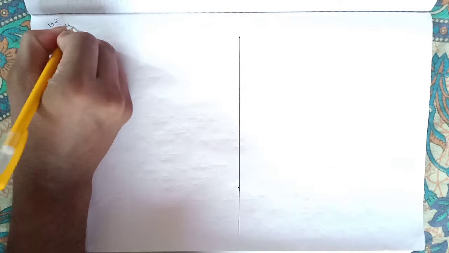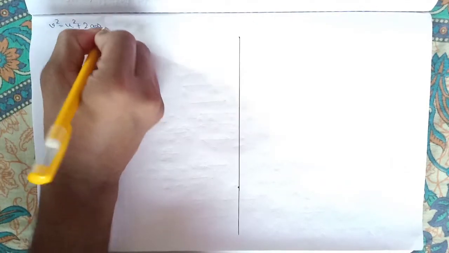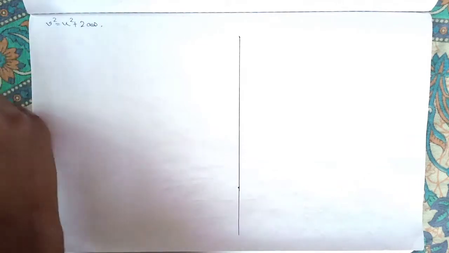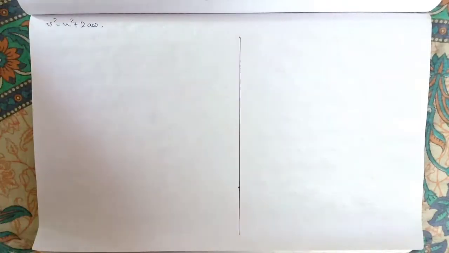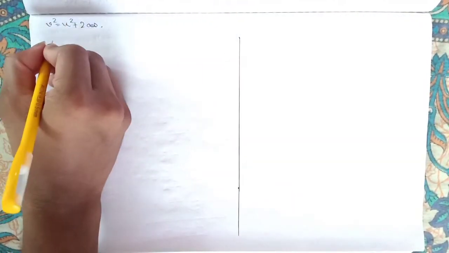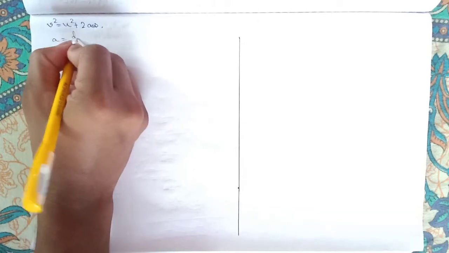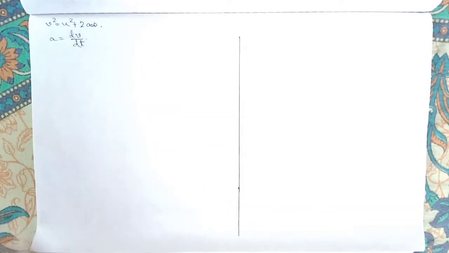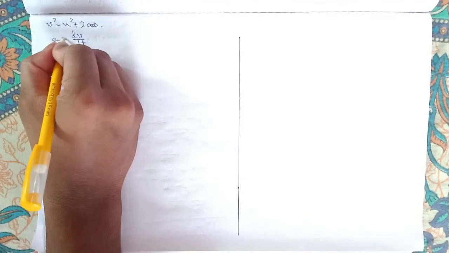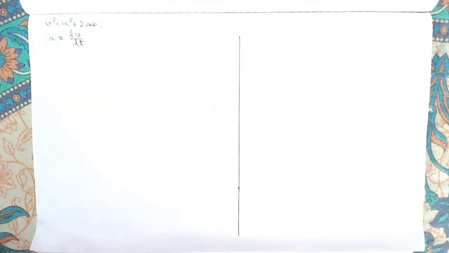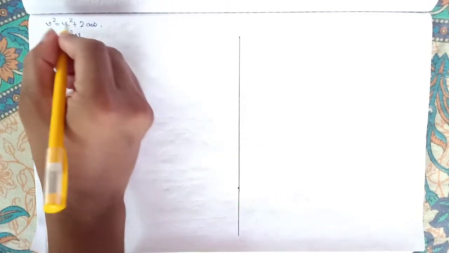Next, we'll move to the next one. So the next one is v square equal to u square plus 2as. To prove that, we will consider the acceleration. What is acceleration? We know a is dv by dt, right? Change of velocity with respect to change in time. Although it is instantaneous acceleration, to find out using differentiation or integration we use the instantaneous acceleration.